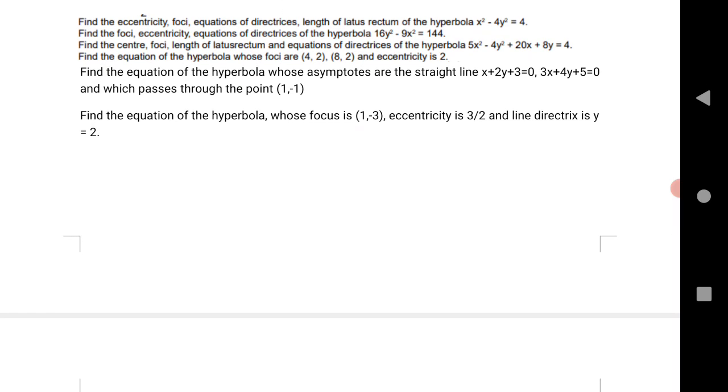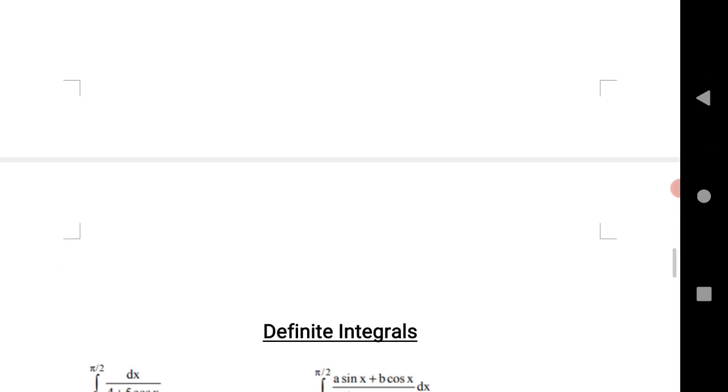Next is find the center and latus rectum. Next, third question, fourth question, fifth and sixth. These are very important questions. Practice these questions to get maximum marks from this chapter.